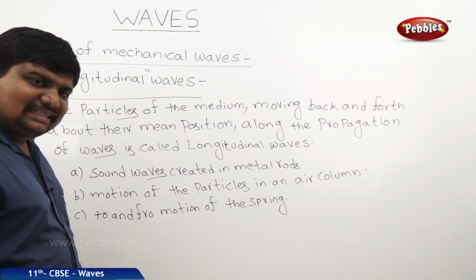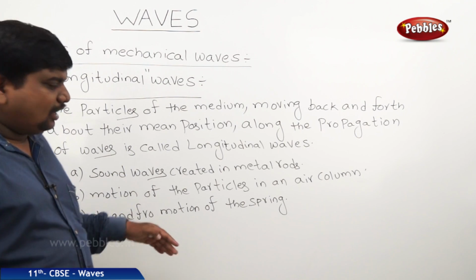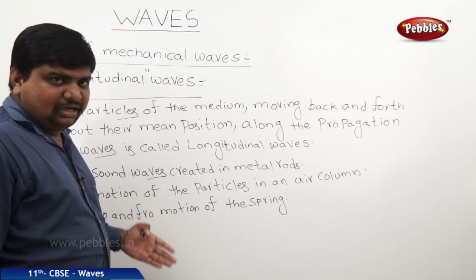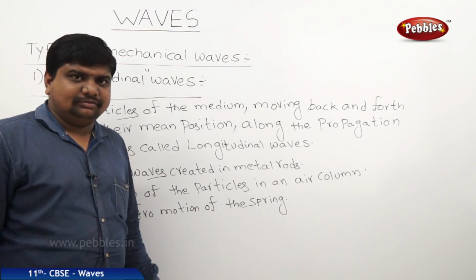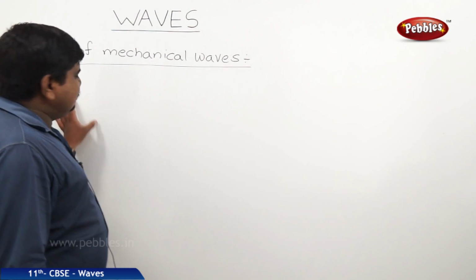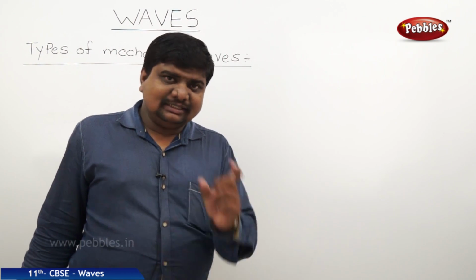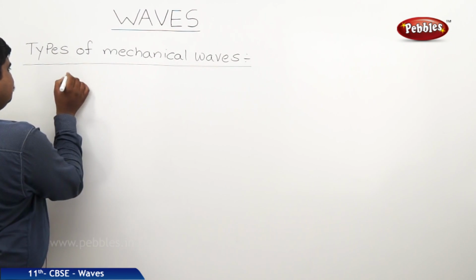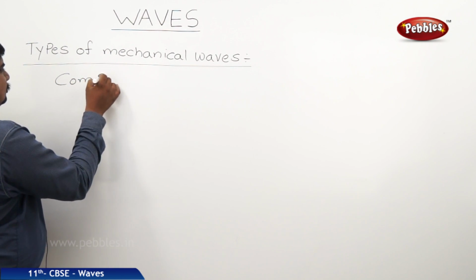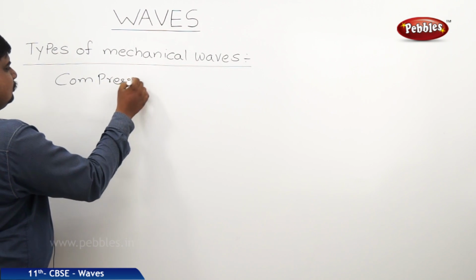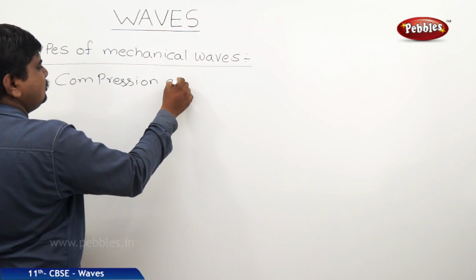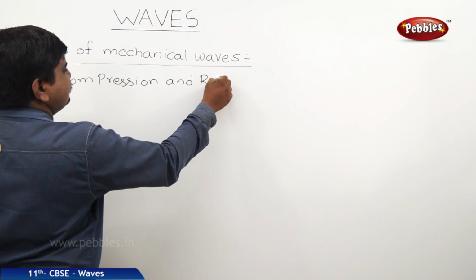And what are the characteristics of these longitudinal waves and how the air particles will behave in such cases, we will discuss now. So this longitudinal wave mainly consists of two parts: compression and rarefaction.